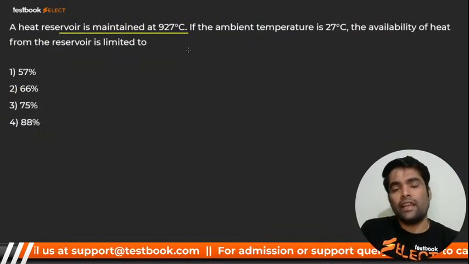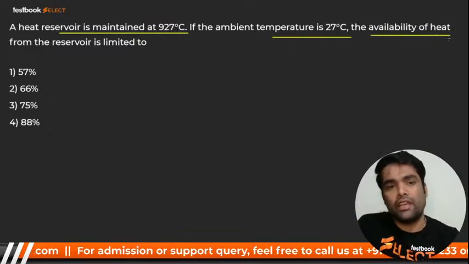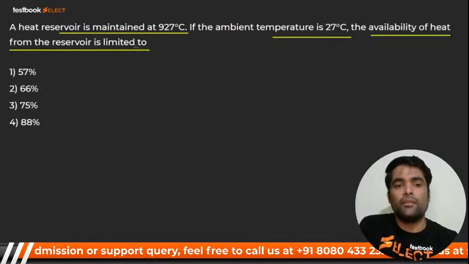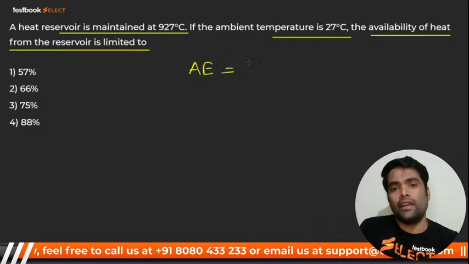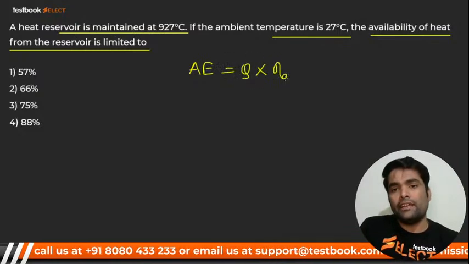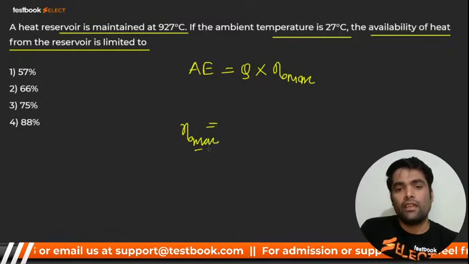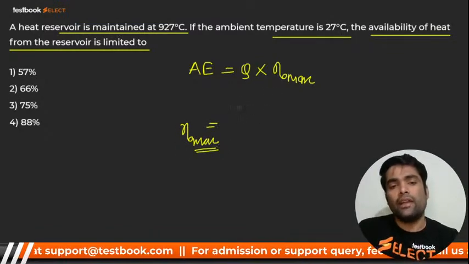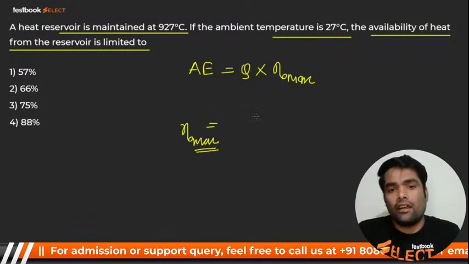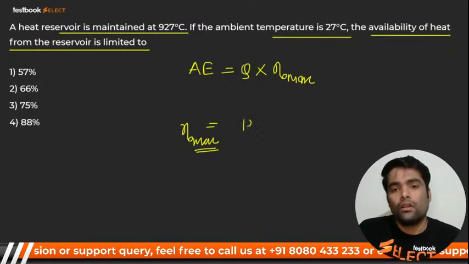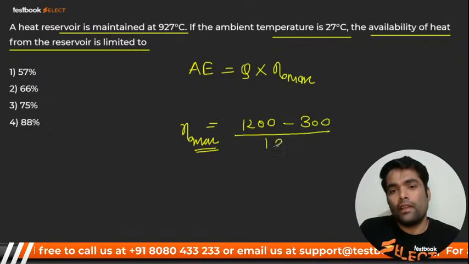Heat reservoir is maintained at 927 degrees centigrade. The ambient temperature is 27 degrees centigrade. The availability of heat from the reservoir is limited to. You know that availability is nothing but Q multiplied by eta max. And here they have asked eta max only. Percentage means eta max. So 927 means it should be 1200 K. Guys, yes or no? 1200 minus 300 divided by 1200.